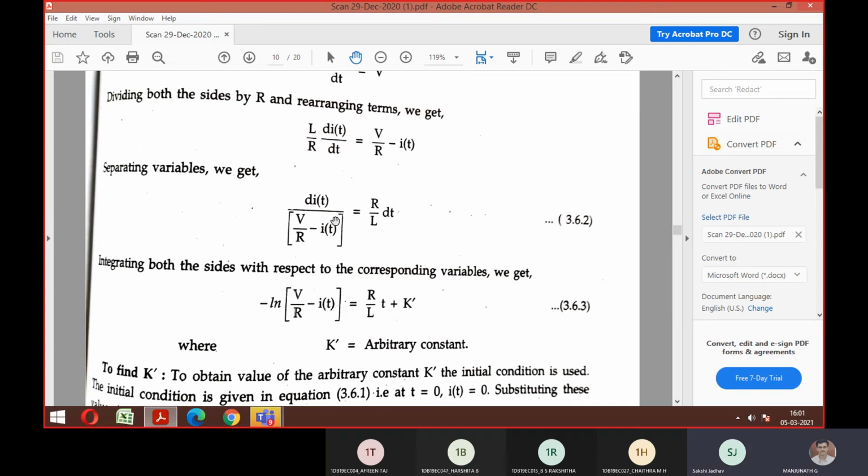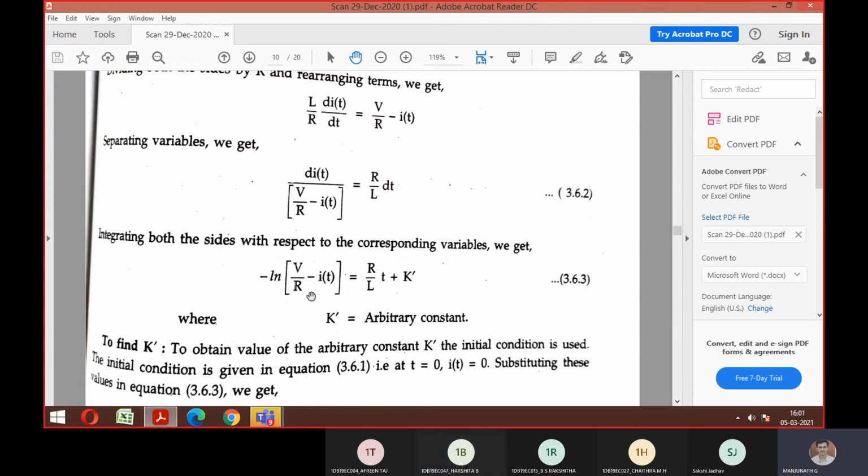Integration of t is t power n plus 1 upon n plus 1. That is for integration of t. What is the integration of 1? Constant. T. Correct, t with respect to time. See, you should have the logic or concept of integration to go with this model number 3. Am I clear? Yes, sir.